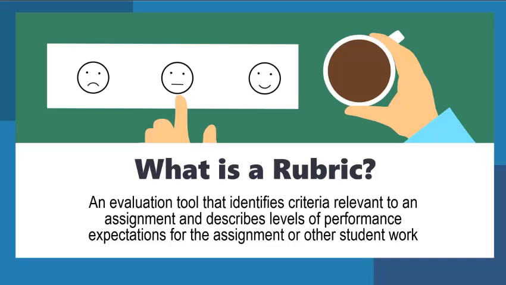A rubric is an evaluation tool that identifies criteria relevant to an assignment and describes levels of performance expectations for the assignment or other student work. Grading rubrics communicate expectations and help assess the extent to which students are achieving developmental learning outcomes. There are many types of rubrics, and most are organized into a table for ease of communication and the purpose of building them into Canvas.